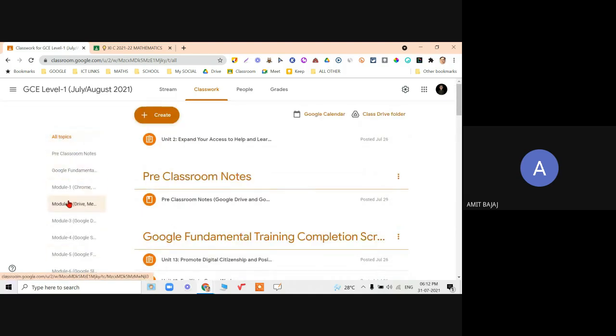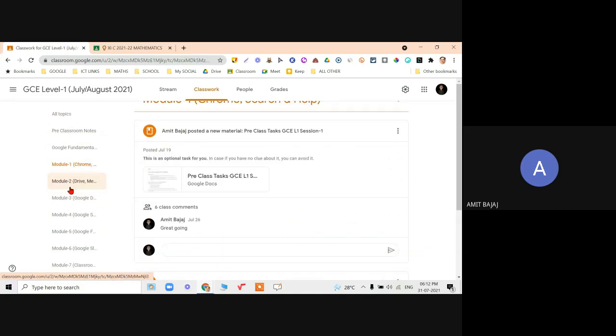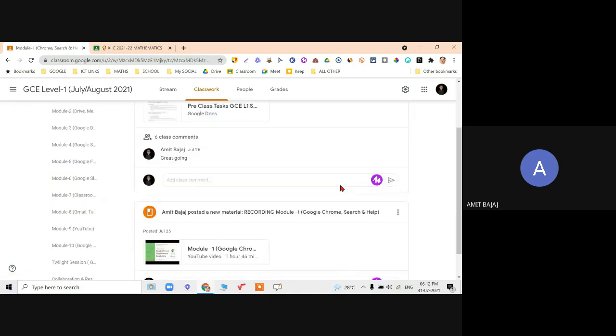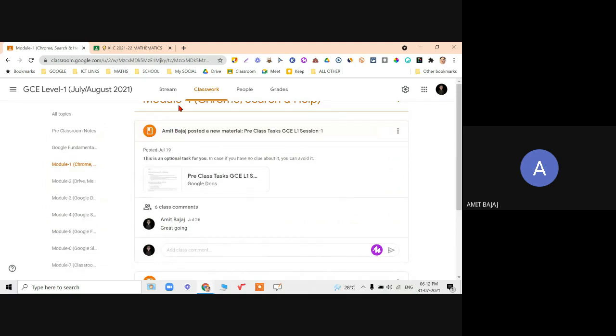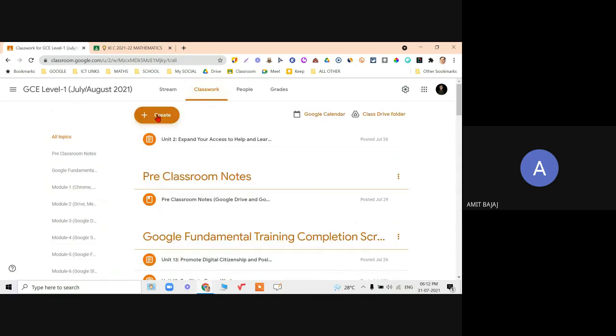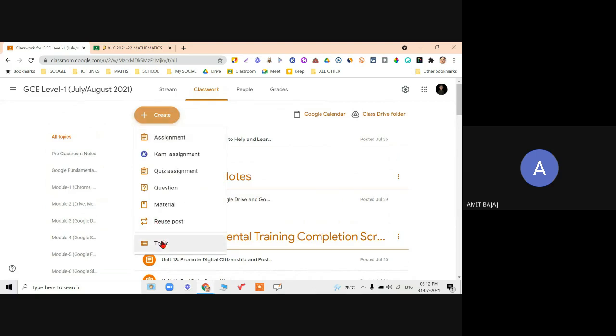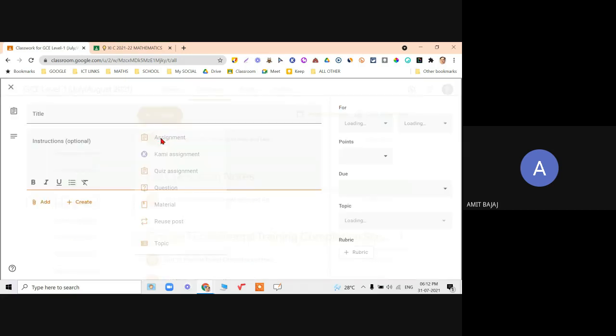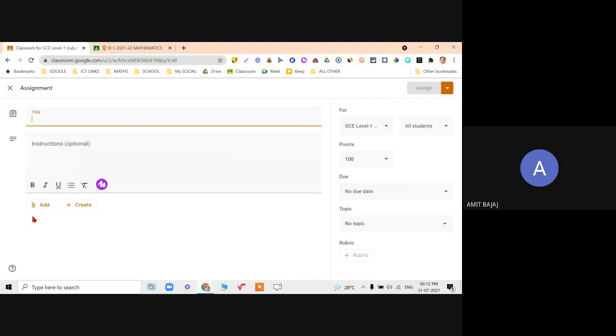So if I need to add anything in, say, module 1, when I click on this, you can check it out. In module 1, I have added all these things. When I click on classwork, create, and then use the option topic, or how it can be better used, that can be demonstrated very soon now. Now click on assignment. Check it out. When I click on assignment, again, you give any title, you have the option to give the instructions, click on add. All the 4 similar options are available.